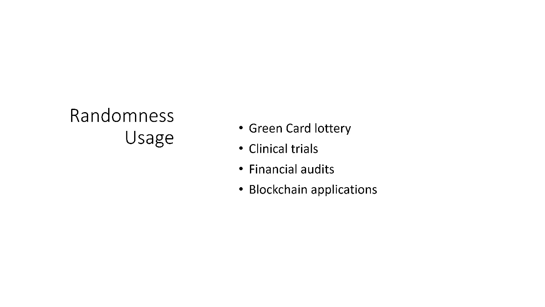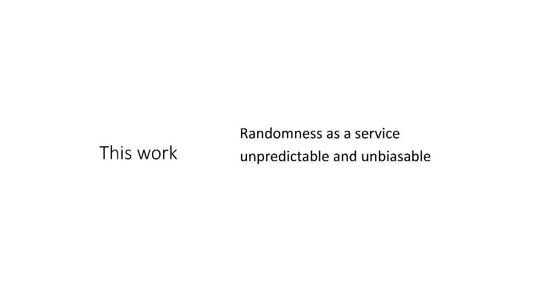However, note that all these protocols require randomness to satisfy a few important properties. First, it shouldn't be possible to predict the randomness before it is generated. And second, no one should be able to bias this randomness. And this is precisely what we obtain in this work, randomness as a service, which is both unpredictable and unbiasable.